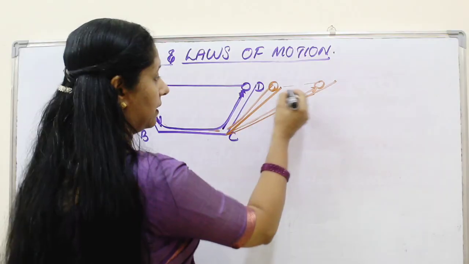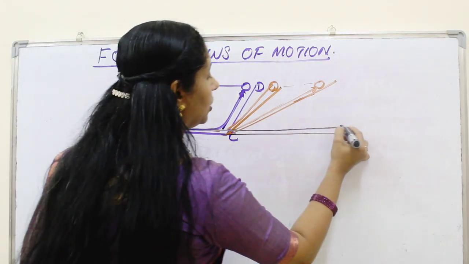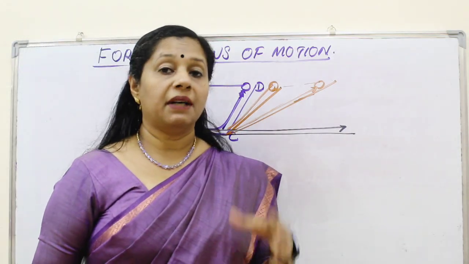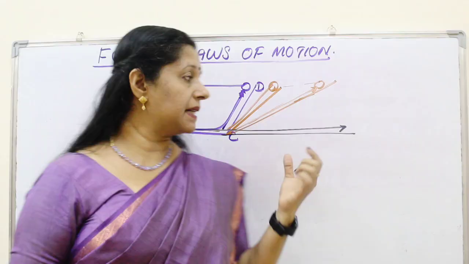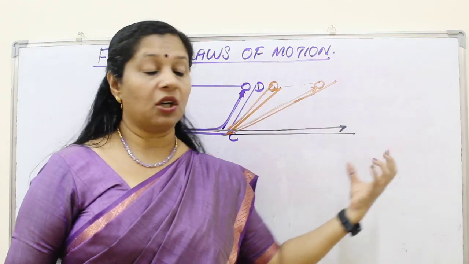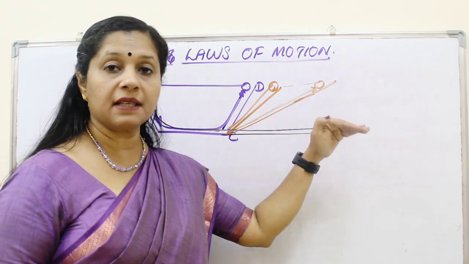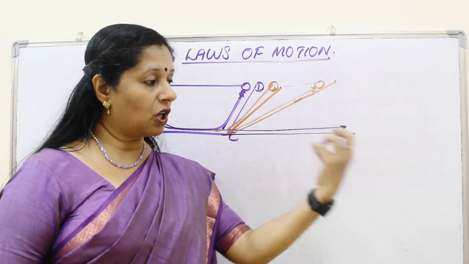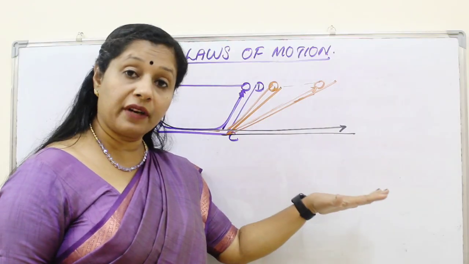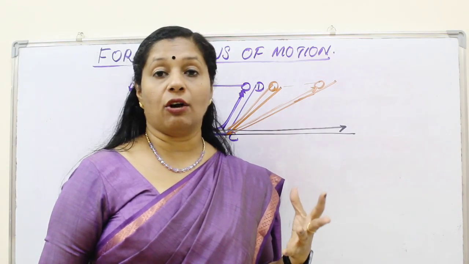But later he observed, when the slope was made 0, the ball would be rolling with a uniform speed continuously. That is an ideal situation. But we know that in a real-life situation, this ball will slowly come to a stop. Why? Because, as I mentioned earlier, there is a force acting against it from the surface, that's called the frictional force. So because of the friction, it will slow down and finally come to a stop. But if there is no friction, this would continue. So this was actually the theory of inertia.